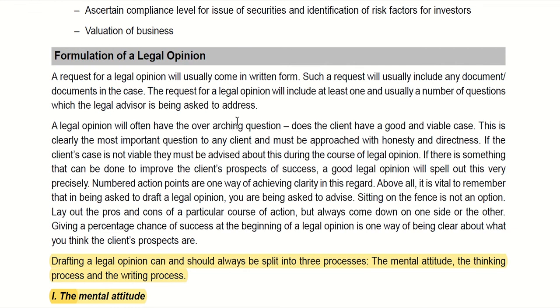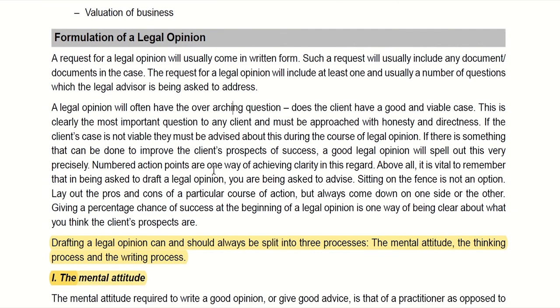First thing to see is if the client has a strong case. In case not, they should be advised about this in the course of the legal opinion. Next is to see if something can be done to improve the client's prospects of success. This should be mentioned clearly in the legal opinion. Since legal opinion is advice, you should not sit on the fence. Means lay down both the pros and cons, but a side has to be taken by the professional. Last, give the percentage of success of the case.